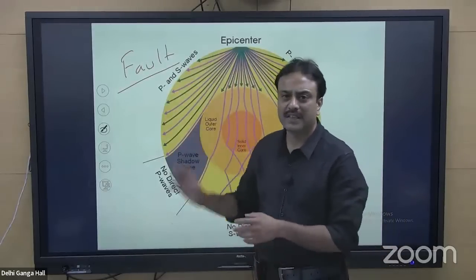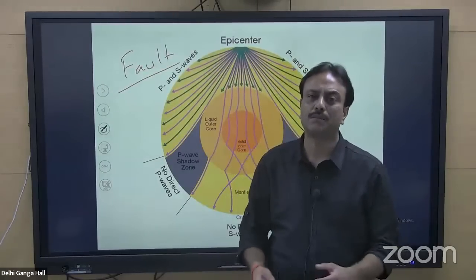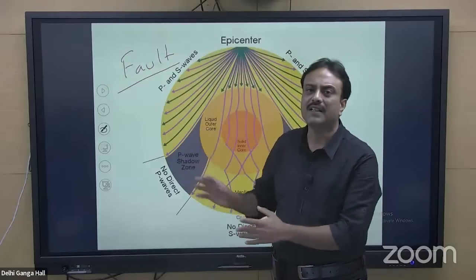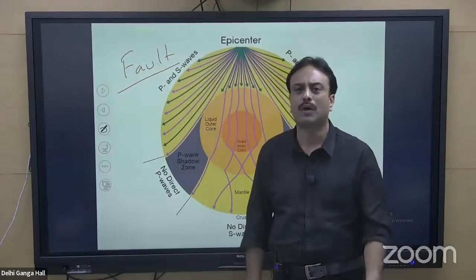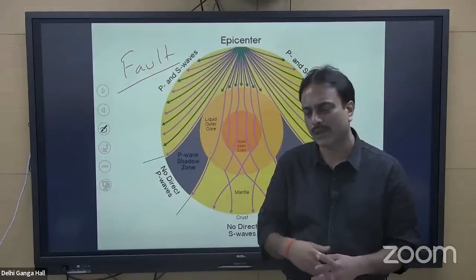Once the fault gets formed, along the fault, movement of one block relative to the other is more frequent as compared to any other region, and so generally the regions of fault are more prone to earthquake. So the fault lines are more prone to earthquake.